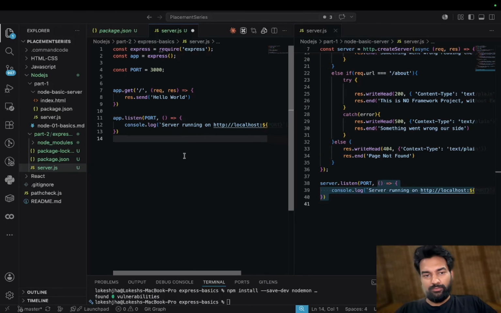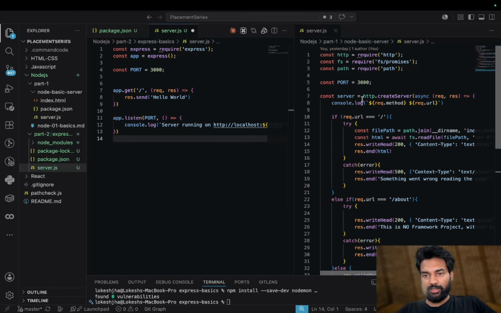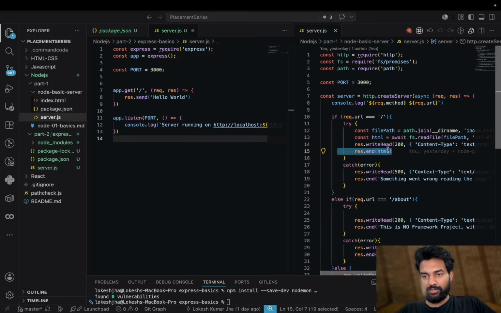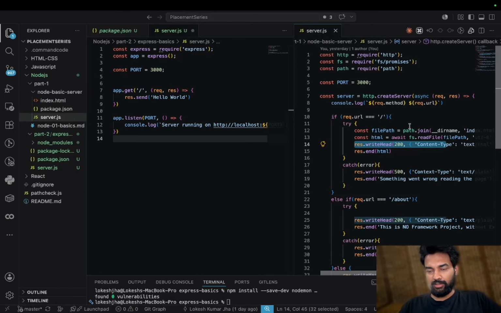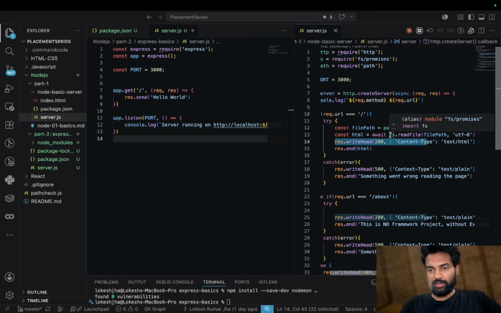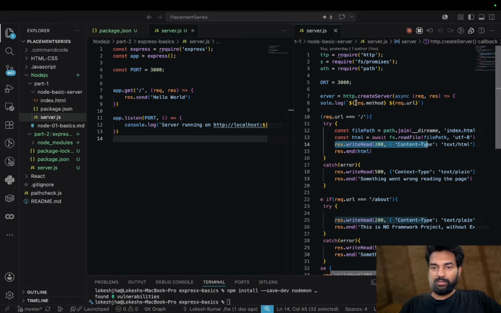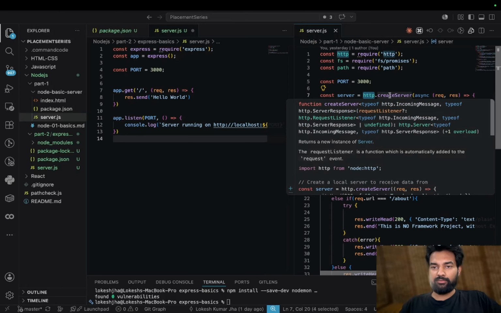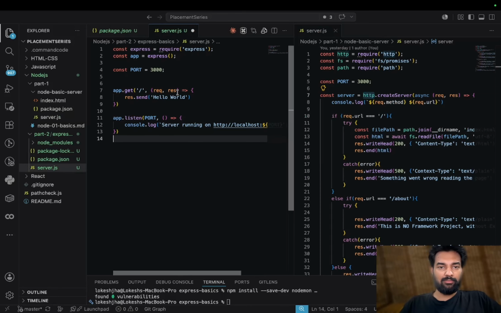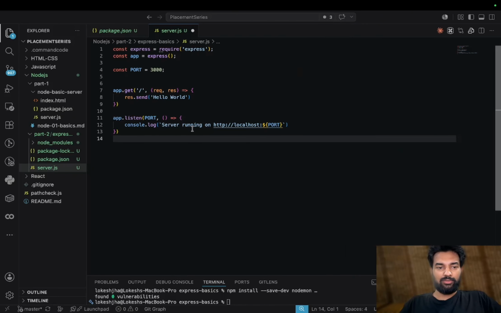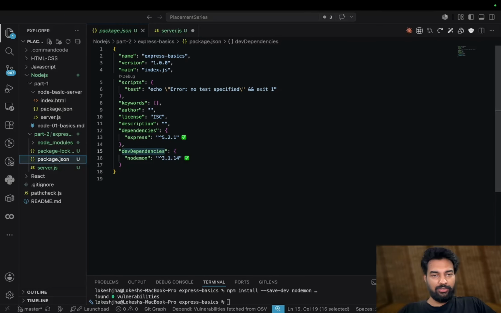Okay, so what we have skipped: we have skipped how we used to write these, and how http.createServer was used. These things are removed right now. This is the kind of fresh thing. And in the package.json we need to add two things.